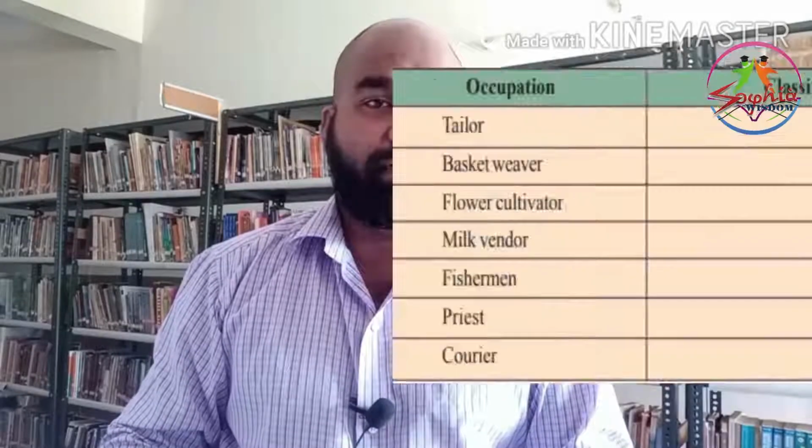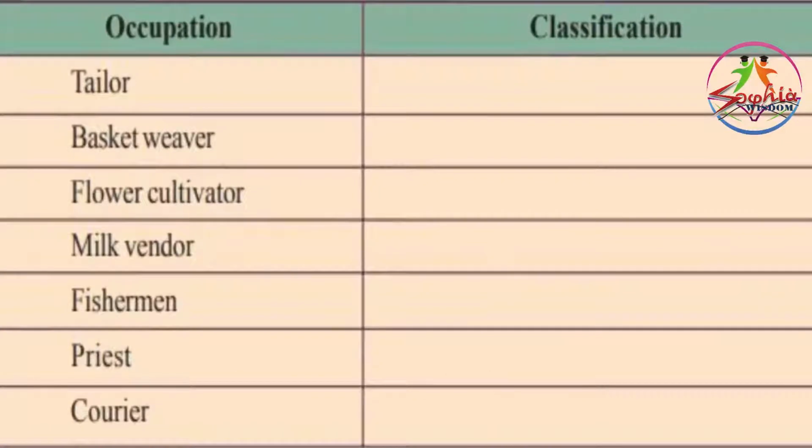Here is a table with a list of different types of occupations: tailors, basket weavers, flower cultivators, milk vendors, fishermen, priests, courier service, workers in a match factory, and so on. There are different categories of occupations. Can you classify which sector each of these occupations belongs to?